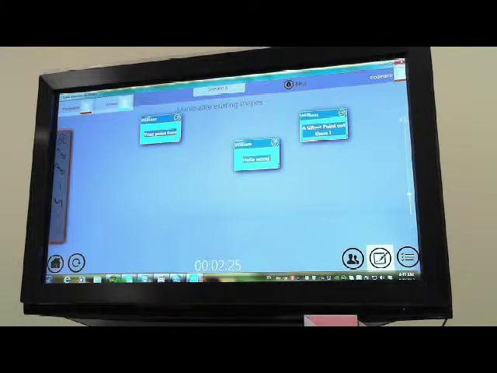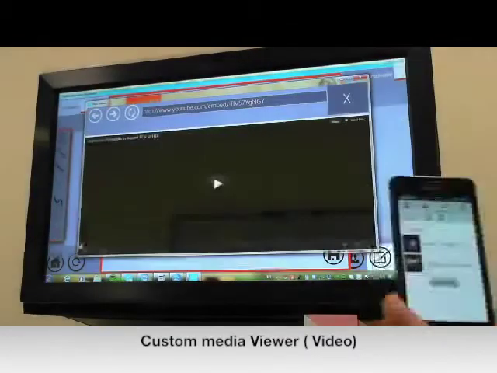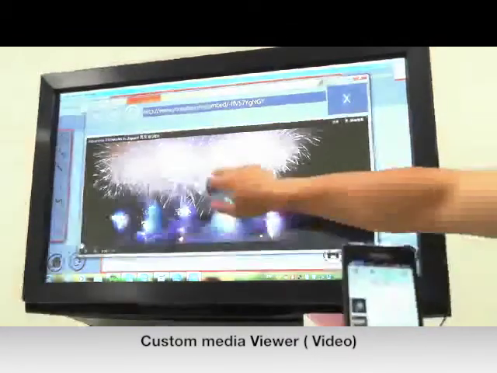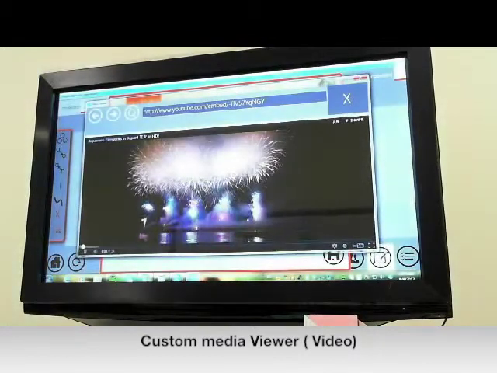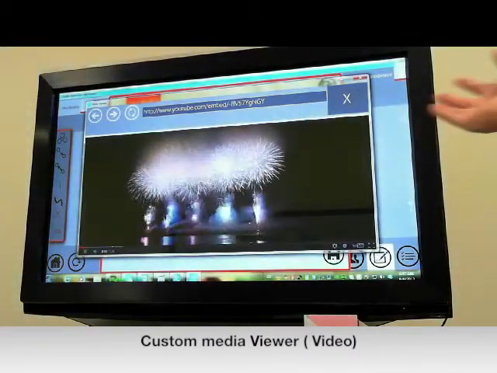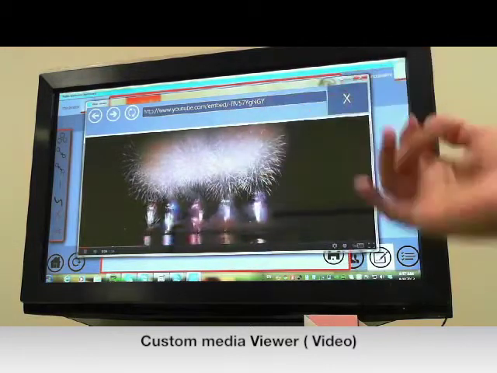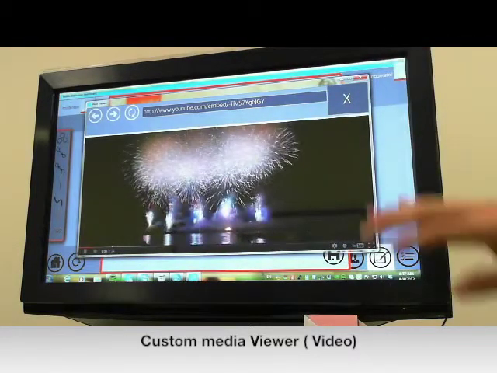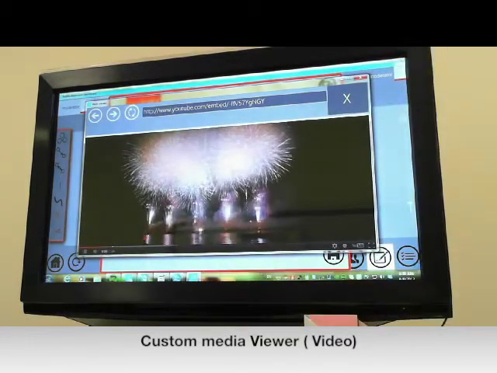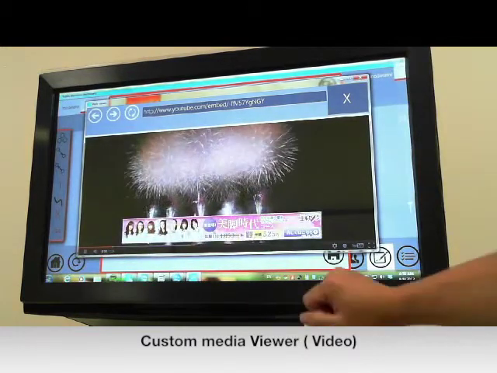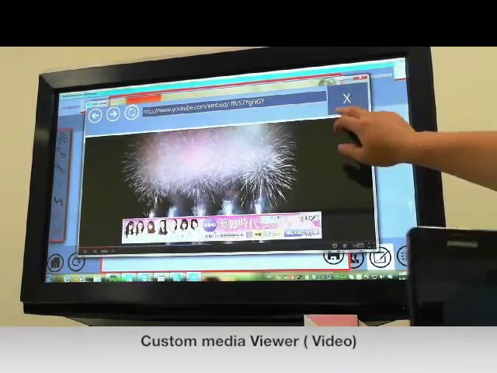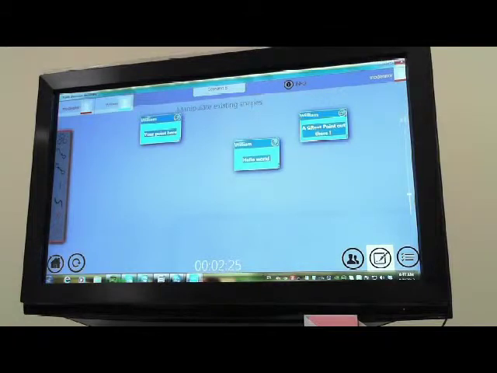And then when you scroll it up, the video attached in the mobile phone is automatically synced up to the Ideabox. And of course, if you press play, you can see the video that I attached there, and you can watch it collectively with another group of people, saying that this is the fireworks that you want to go to in the summer holiday. So that's how media attachment works.